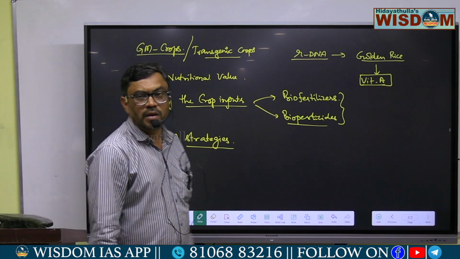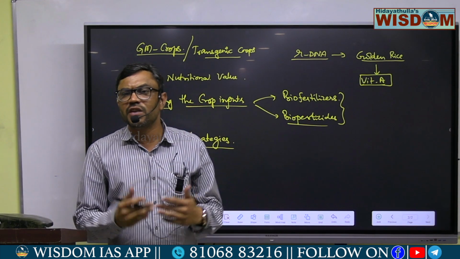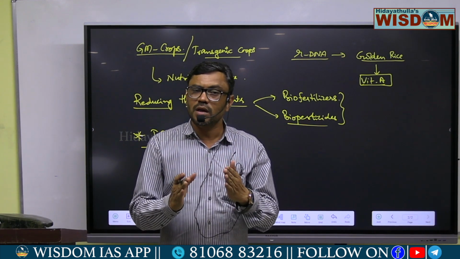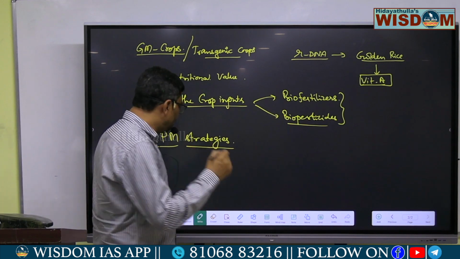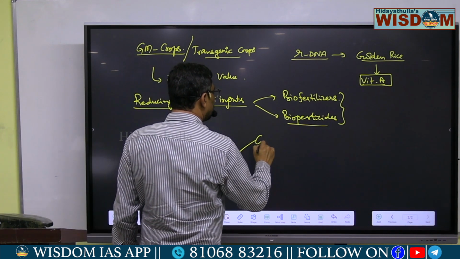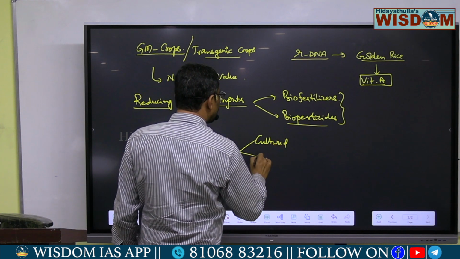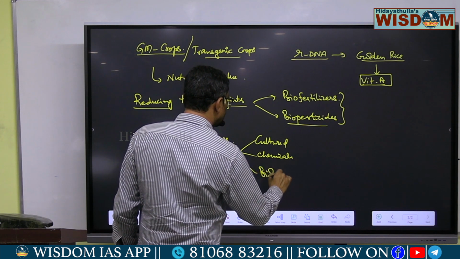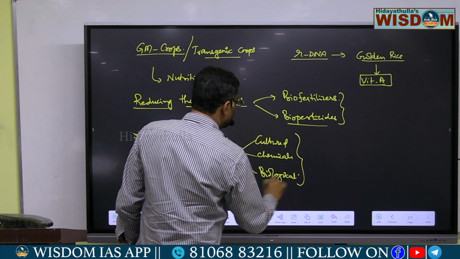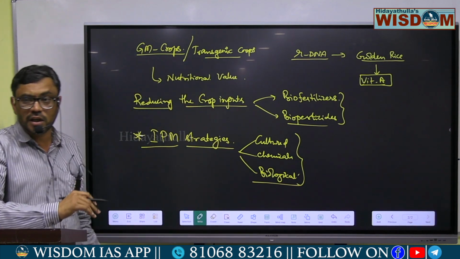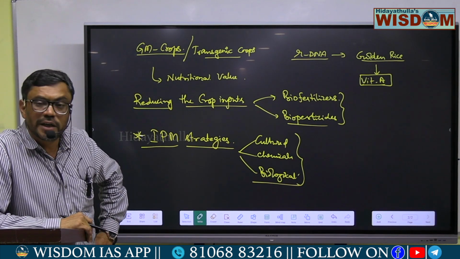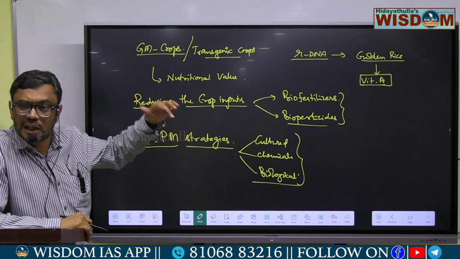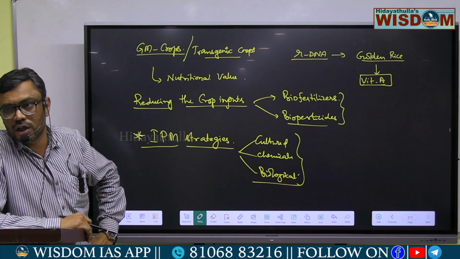Various crops are infested by pests, and this can be controlled by using biopesticides. There are different kinds of biopesticides: cultural, chemical and biological. You will come across these pesticides in detail in the biotechnology topic, that is, in the second chapter. Okay.